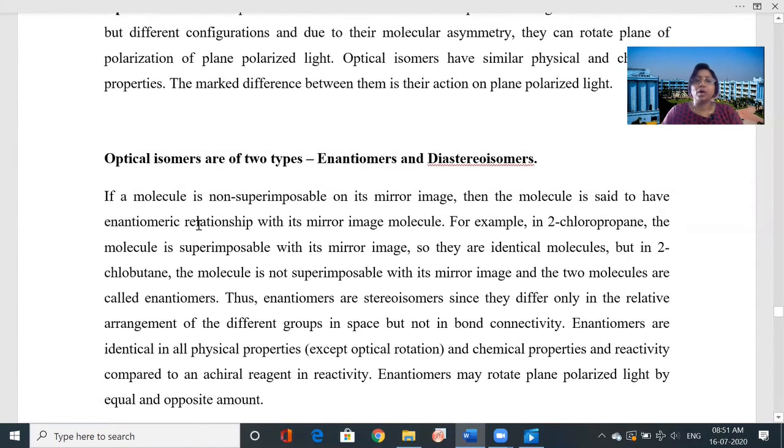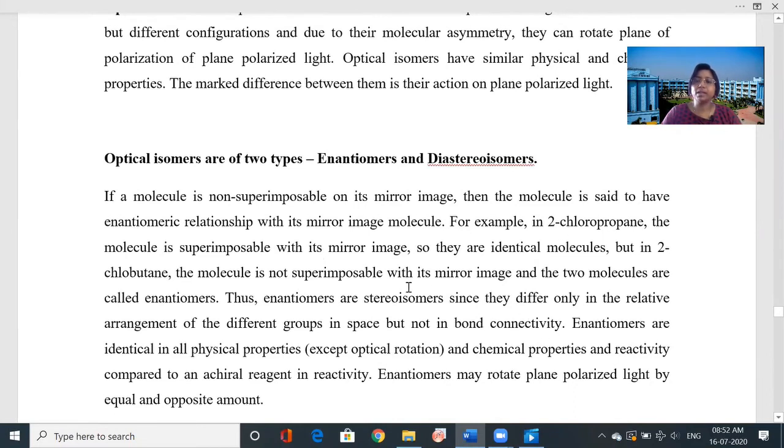If a molecule is non-superimposable on its mirror image, that means it has a mirror image but they are non-superimposable. With the hands also you can see. Then the molecule is said to be in an enantiomeric relationship with its mirror image molecule.